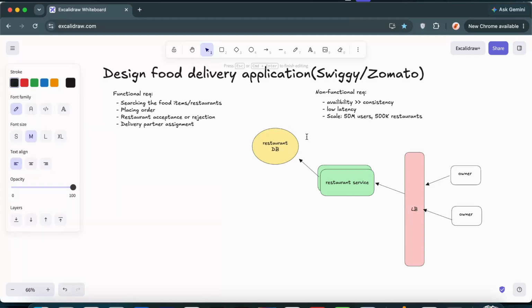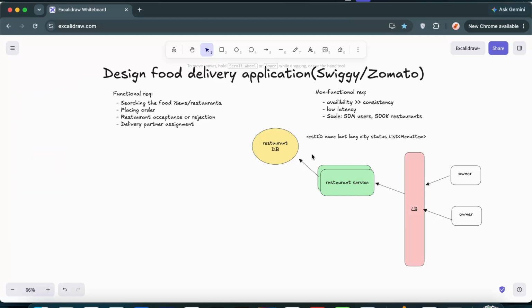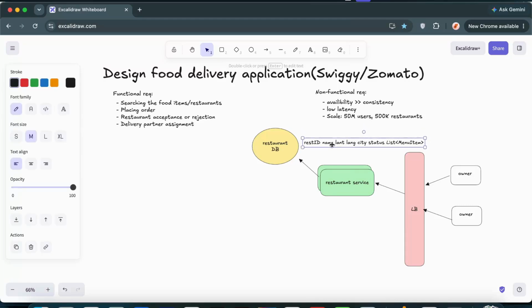And the data inside this restaurant DB is like restaurant ID, name, latitude, longitude for the location, the address, city, status, right? So these are a couple of things that are available, and then there will be a list of menu items. This menu item will be a separate table that we will be having, right? These are a couple of things we can hold inside this restaurant DB.